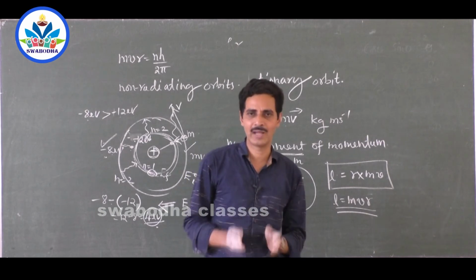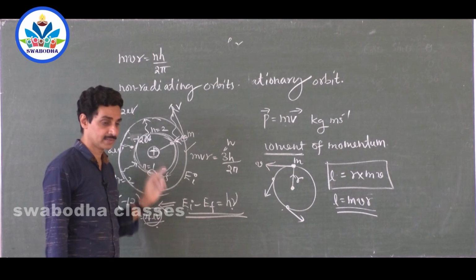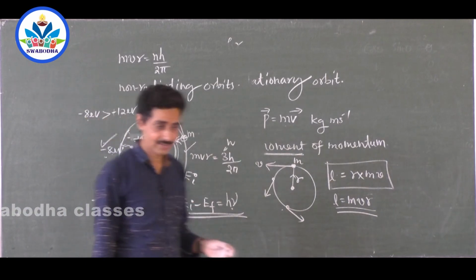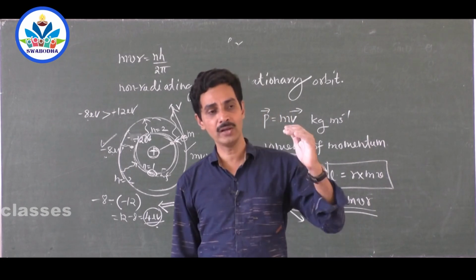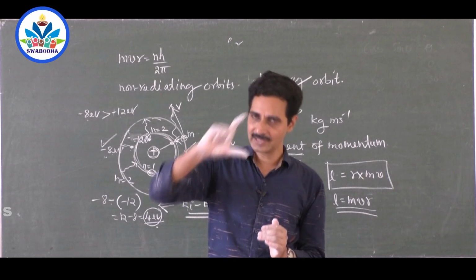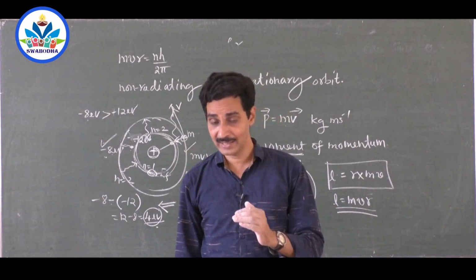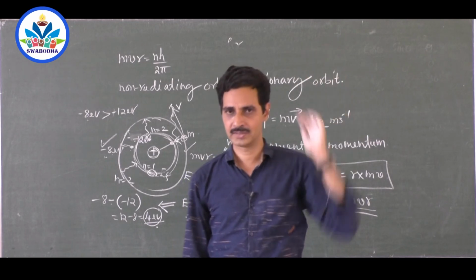There are prescribed values, and as long as electrons are in the prescribed orbits, they are called non-radiating orbits. They don't lose energy. If they lose energy, they move from one non-radiating orbit to another non-radiating orbit, and only that much energy is lost. And if they gain energy, that difference of energy is gained and they go to another non-radiating orbit.